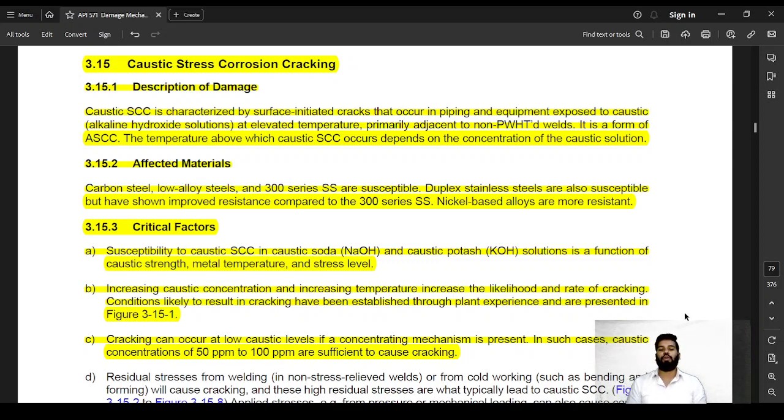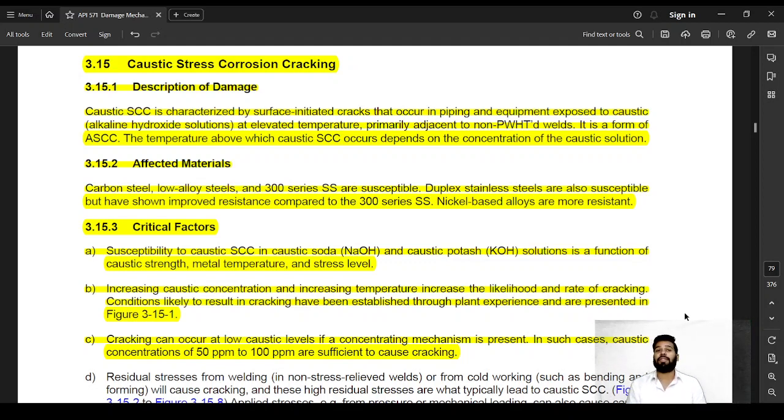Welcome. In this video we are going to talk about another damage mechanism, that is caustic stress corrosion cracking. Now we already know what stress corrosion cracking is. It is cracking due to stress and the process that the equipment is running in. In most cases the stress can be applied stress, or it can be a residual stress due to cold working or due to non-PWHT material.